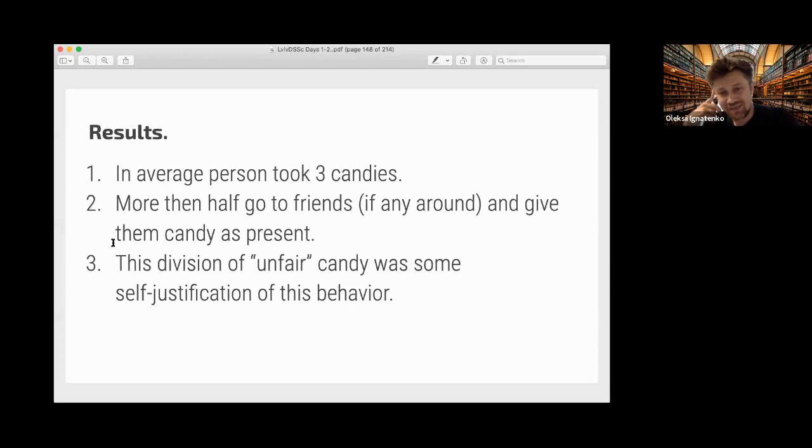It was like some self-justification of the unfair candy-getting behavior. It was rather interesting how people behave in such a strange situation. And he also has different experiments about cheating and about how people behave irrationally.